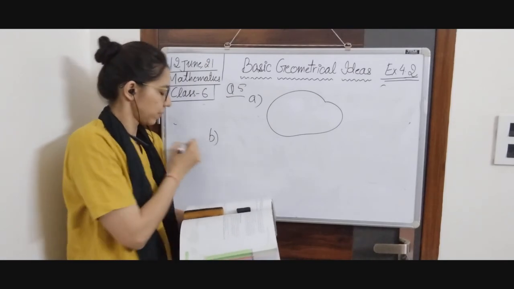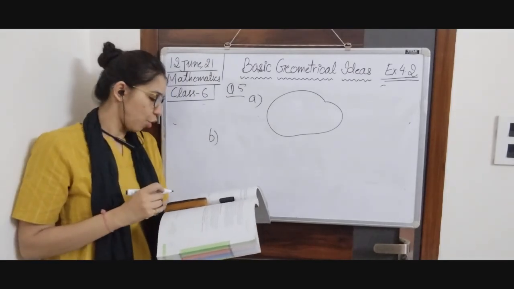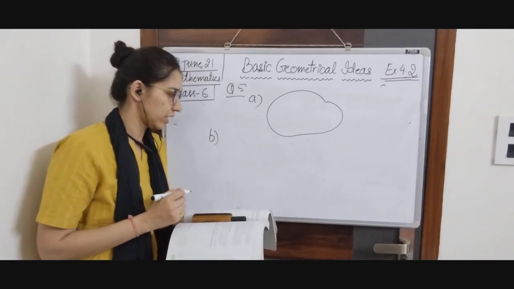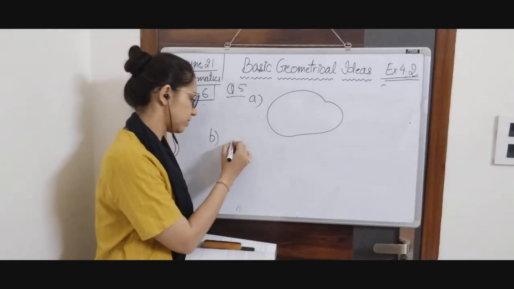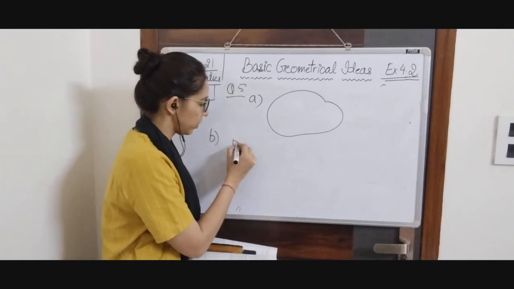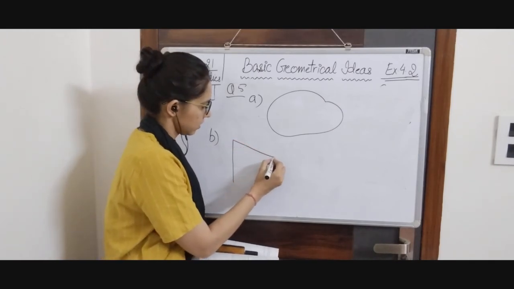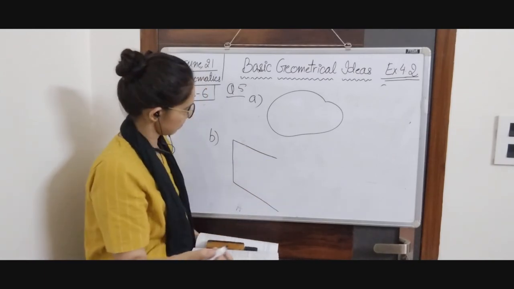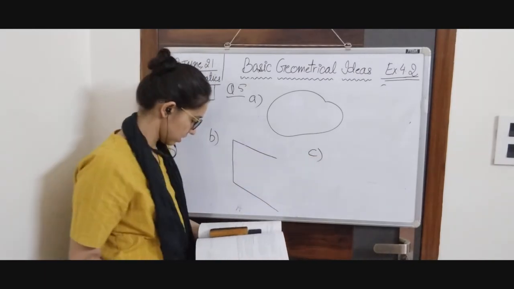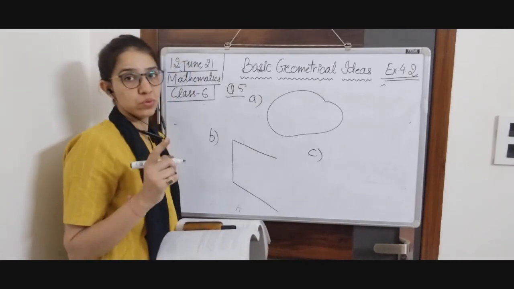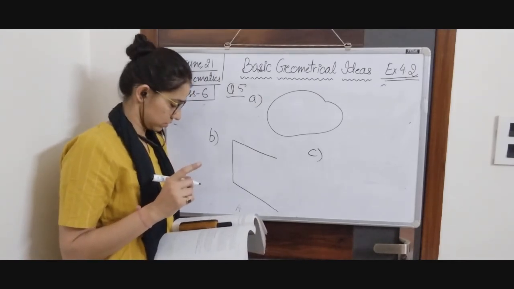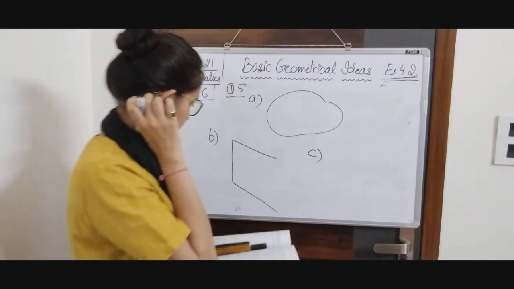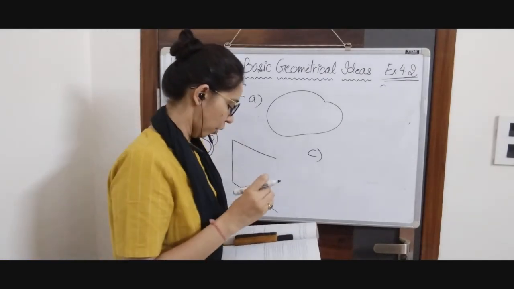B is an open curve made up entirely of line segments. We have to use the line segments, but we want it to be open. So like this. C is a polygon with 2 sides. A polygon with 2 sides is not possible.